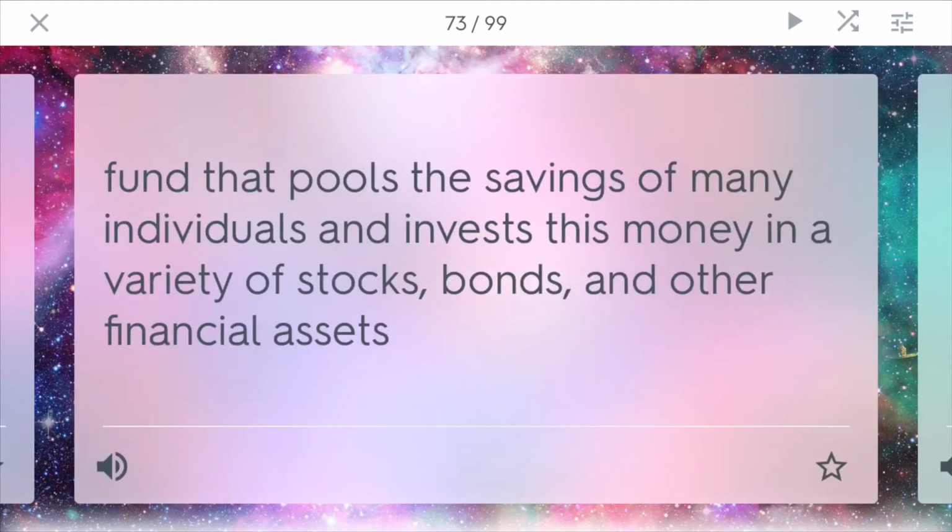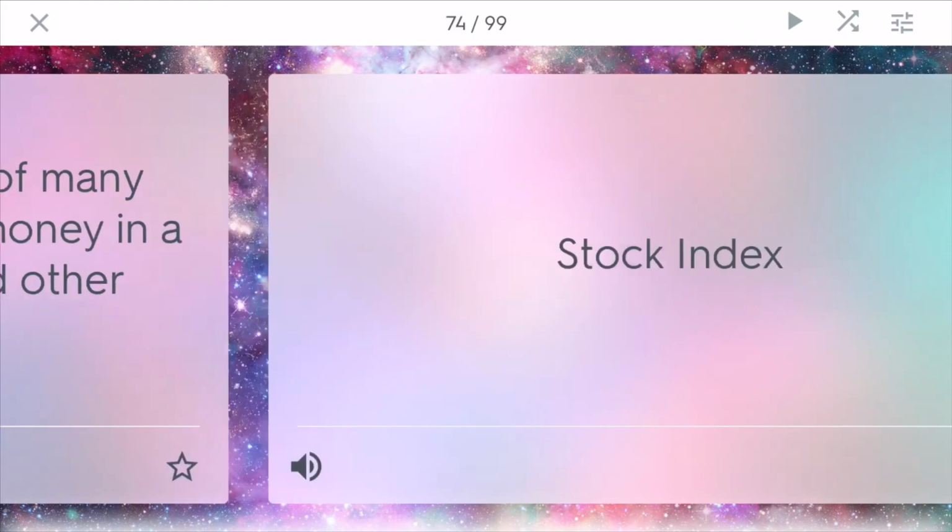A mutual fund. This is a fund that pools the savings of many individuals and invests this combined money in a variety of stocks, bonds, and other financial assets. People want to do this because it reduces the risk. If the thing they're investing in goes upside down, then they only lose a little bit of money because the risk is diversified throughout the many people who put in their money.